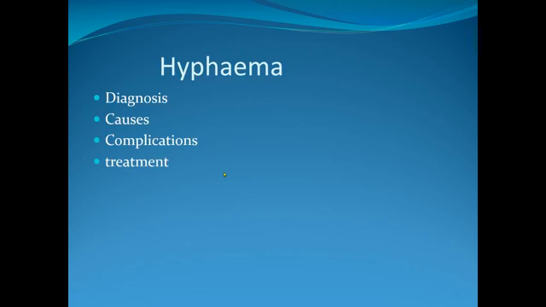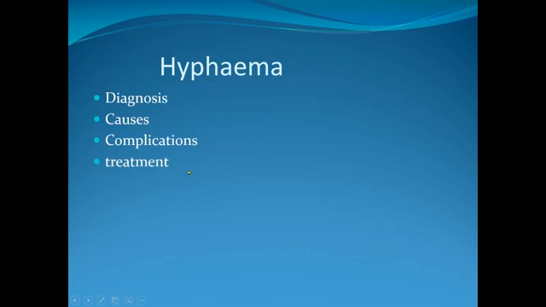Usually, if one eye is affected, our plan is to close it, or an eye bandage is given to both eyes. Why? For rest. And give some anti-glaucoma drug and anti-inflammatory, that is steroid drug, and observation and follow up of the patient. If blood persists, then a surgical treatment is needed to remove the blood. This is called paracentesis. So medical treatment first is eye pad bandage in both eyes. That is rest for the eye.